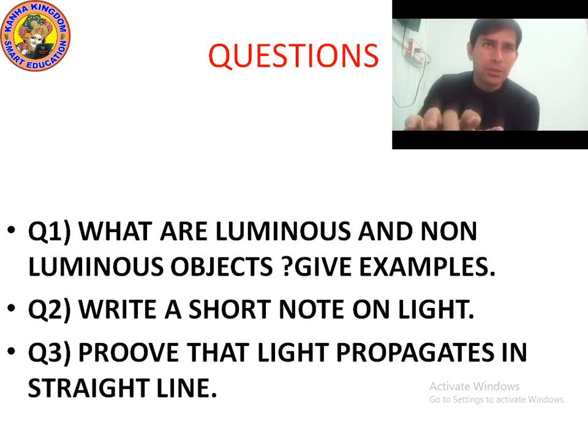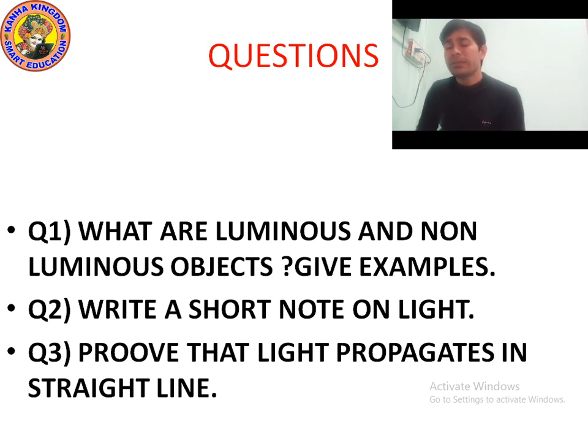The last question: prove that light propagates in a straight line. Light always travels in a straight line. This can be proved by a simple experiment. For this you will have to take a cylindrical tube which can be easily bent, and try to see the flame of the light using the cylindrical tube through the straight tube.